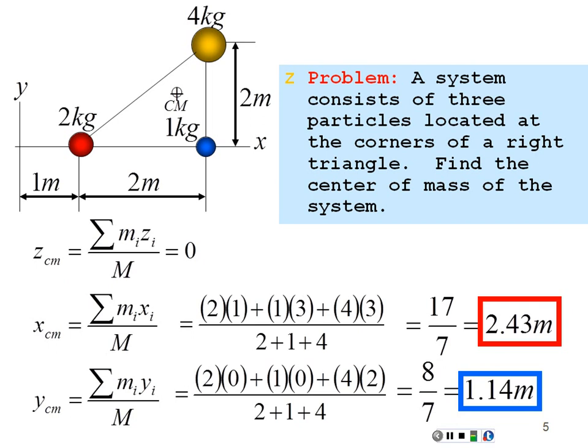Note, if you look in the x direction, you have 5 kilograms over here and 2 kilograms over here, and we are much closer to the 5 kilograms than we are to the 2 kilograms. Likewise, in the y direction, we have 4 kilograms up here and 3 kilograms down here, and at 1.14 we're a little bit closer to the 4 kilograms than to the 3 kilograms. So we can think of that weighted position in that sense.